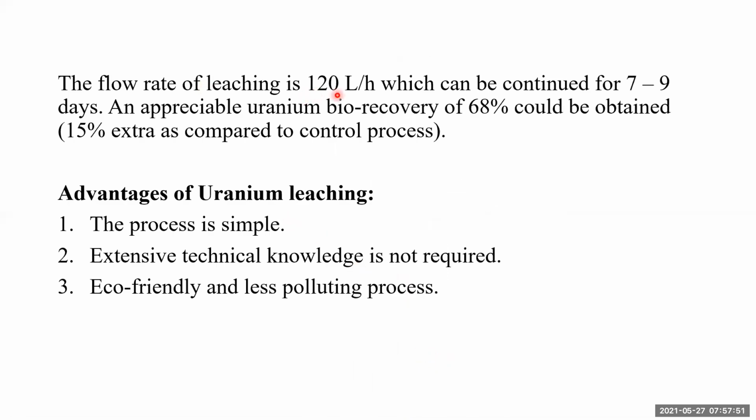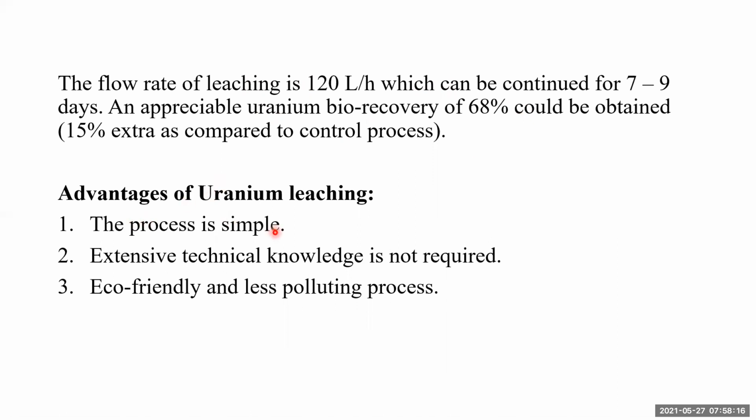The flow rate of leaching is 120 liters per hour, which can be continued for 7 to 9 days. An appreciable uranium biorecovery of 68% could be obtained by this process. So bioleaching, if continued for 7 to 9 days, will help you in extracting 68% of the uranium from the ore.